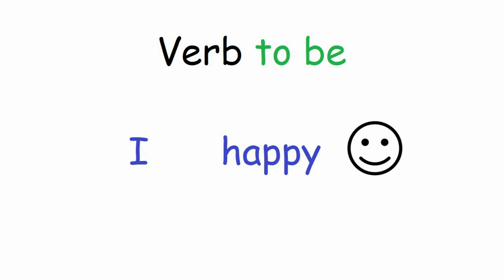Take a look at this sentence. I happy. Now there is a missing word here. What is it? The missing word is verb to be. Okay, now when you put the verb to be in the present simple affirmative form and you have I, what do you get? I am happy.